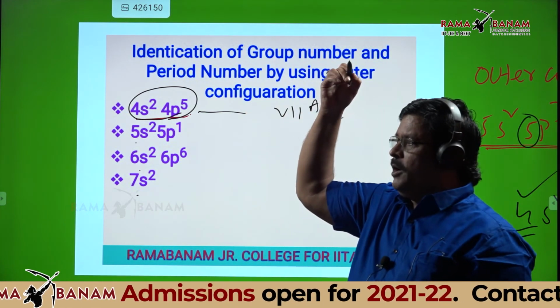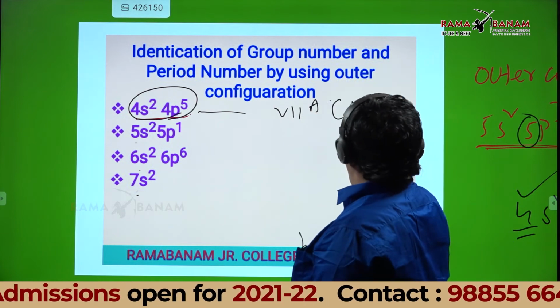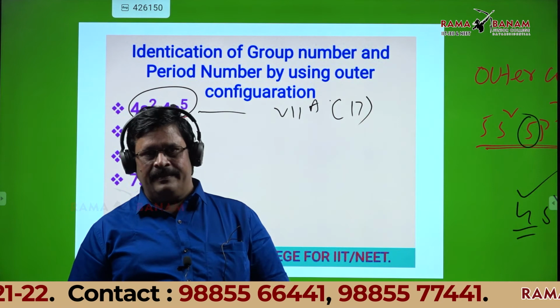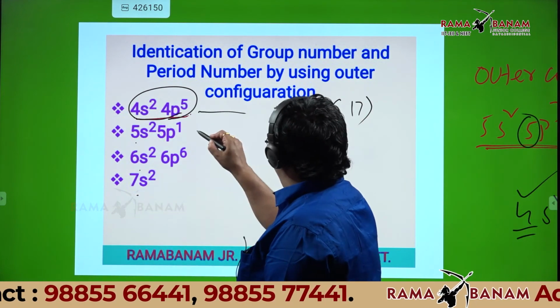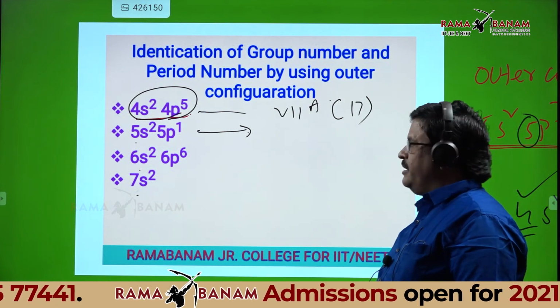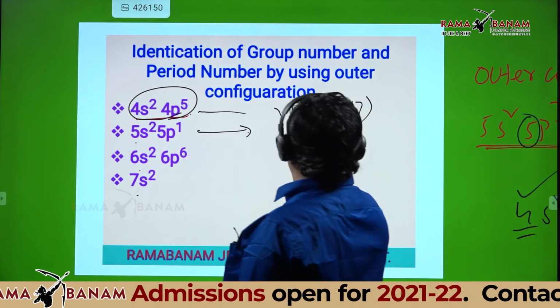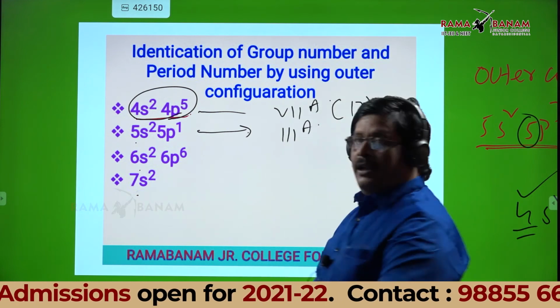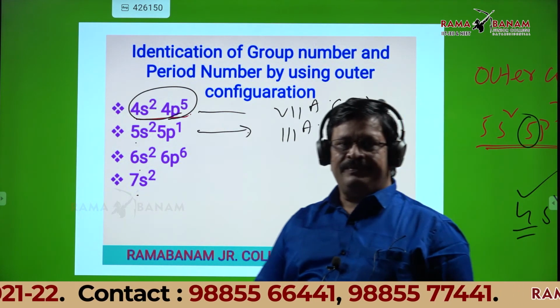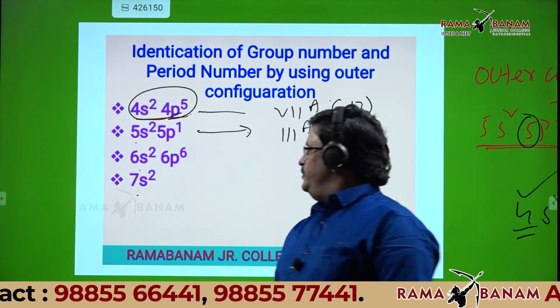Can anyone tell the column number? 17th group. Excellent. Group number I am asking? 3A, sir. 3A group. Column number 13, the 13th group. Excellent.